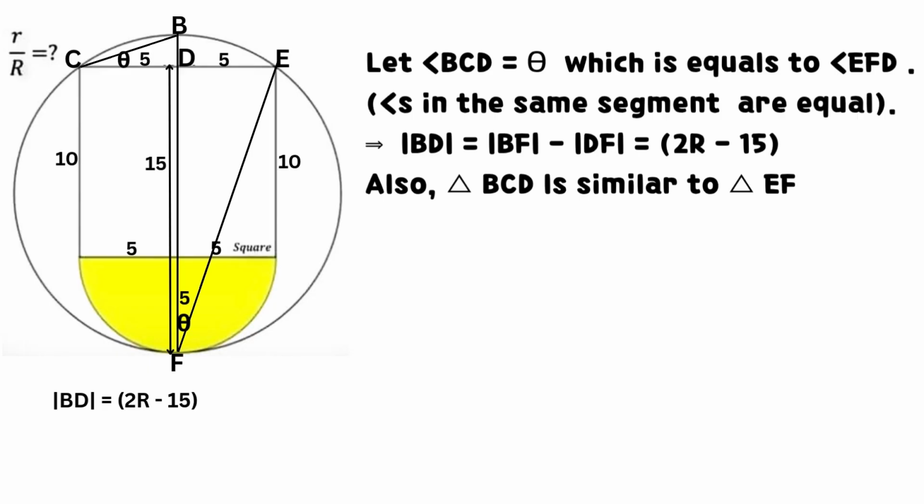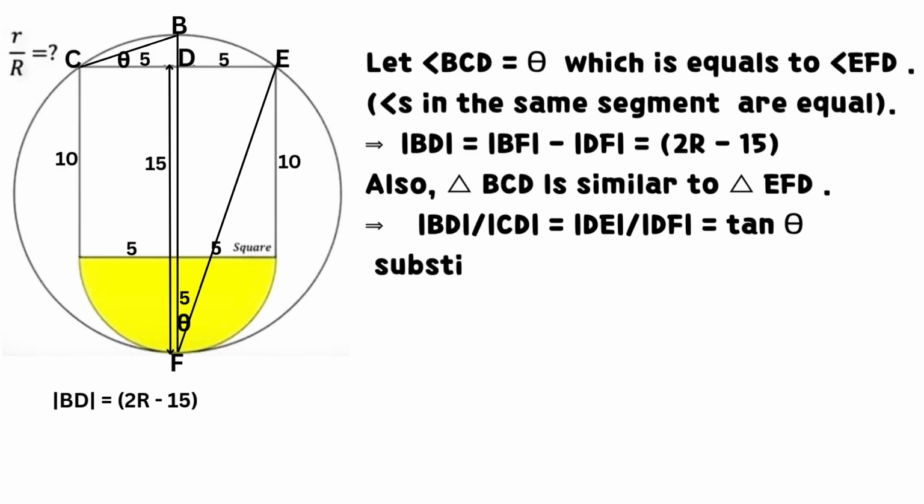This implies that line BD equals line BF minus line DF, which equals 2a minus 15. Also, triangle BCD is similar to triangle EFD.